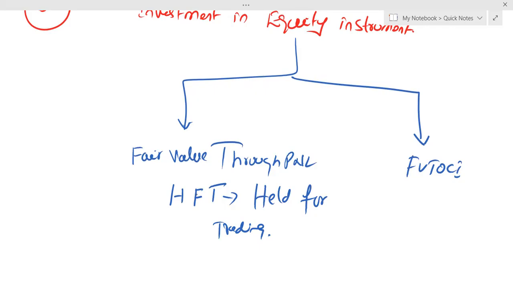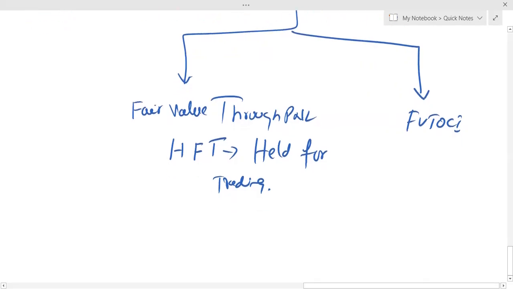There's a possibility that you have made an investment in XYZ company's shares and they are not HFT. Still, if you want, you can keep them at fair value through P&L category. But the concept is, whenever you bought shares for short-term trading purposes, then by default, they have to come to the P&L category. And in fair value through P&L, what happens? Initially, we keep the investment at fair value, transaction costs expense out. Subsequently, on each reporting date, we need to remeasure the fair value of the financial asset, and changes in the fair value go to P&L.